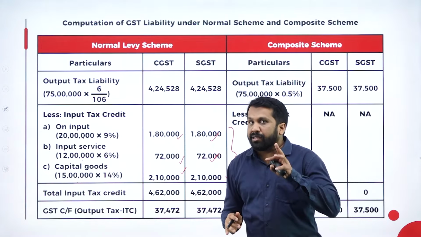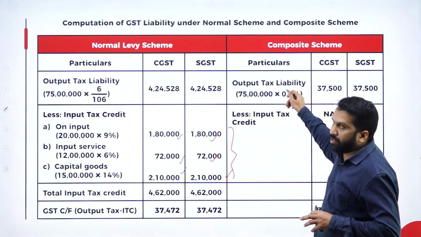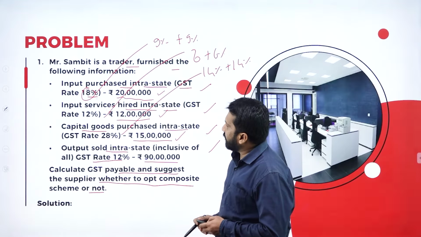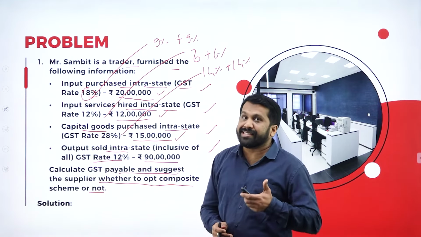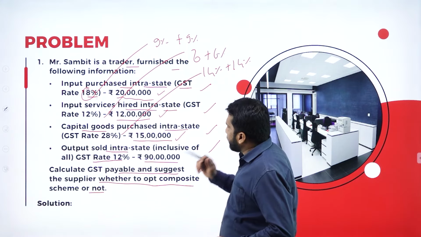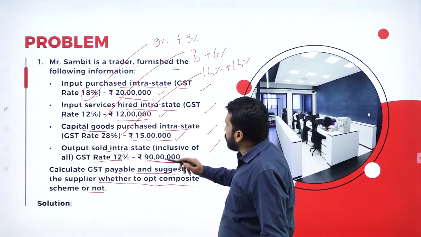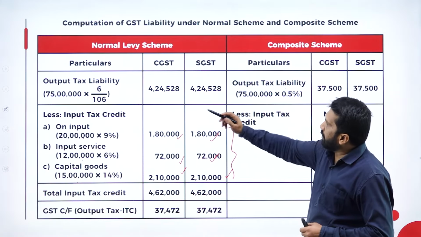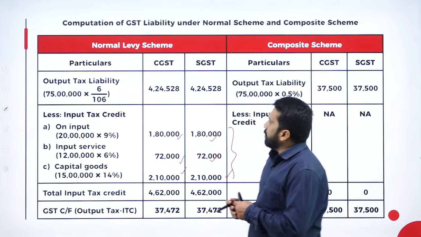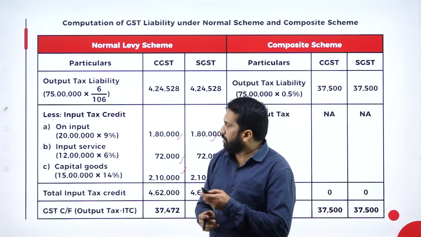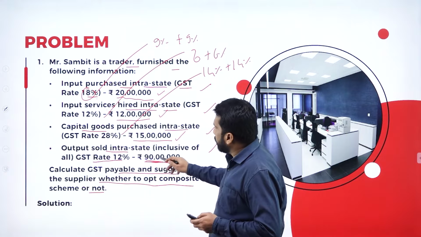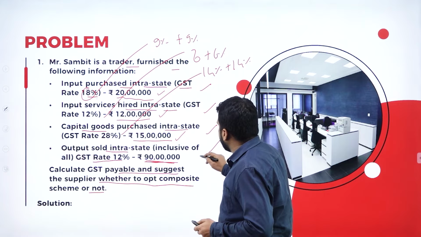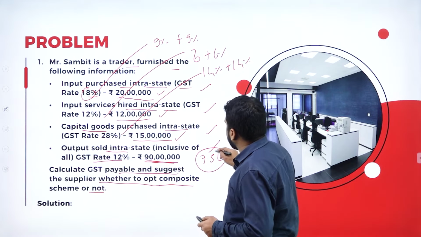This is the normal levy scheme. We are not calculating composition scheme. Composition scheme comes here. We are doing only normal scheme. Now, come to output tax liability. Output means it is nothing but your sales. Now, output tax liability, 90 lakhs you have. 75 lakhs is the limit actually. So, even though you have 90 lakhs, the maximum limit under composition scheme is how much? 75 lakhs.